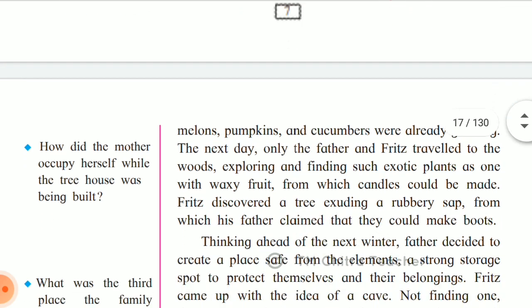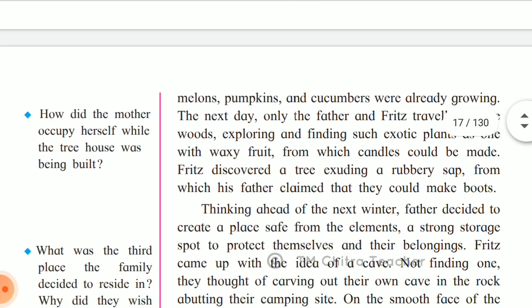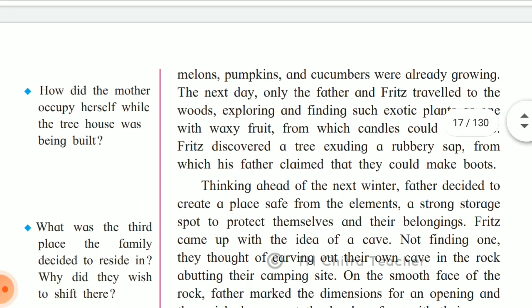So the next day, only the father and Fritz traveled to the woods. Woods means again the forest. In the tropical forest, they both went exploring, in search of new things. And they found such exotic plants as one with waxy fruit, from which candles could be made. So exotic plants means plants which are not native. It is a very rare one which could be found. So it was a waxy plant and they made candles out of it.